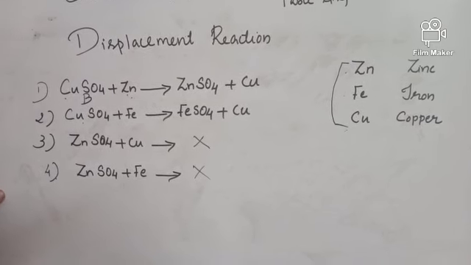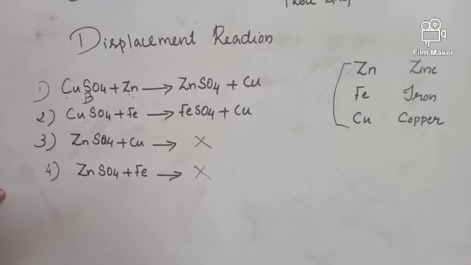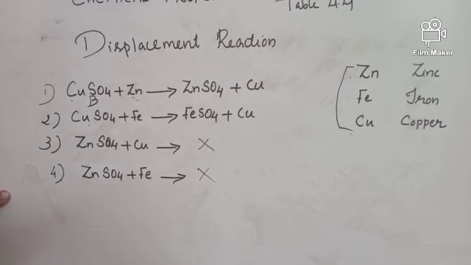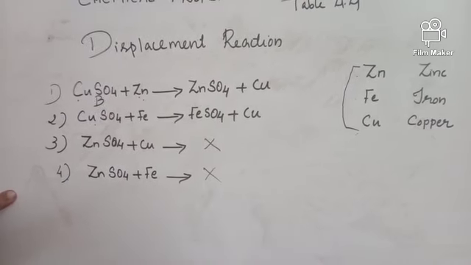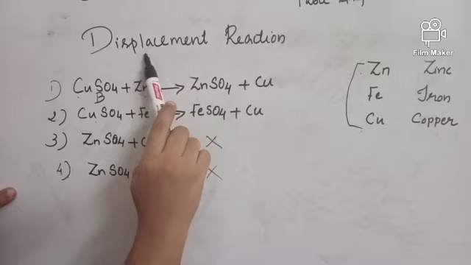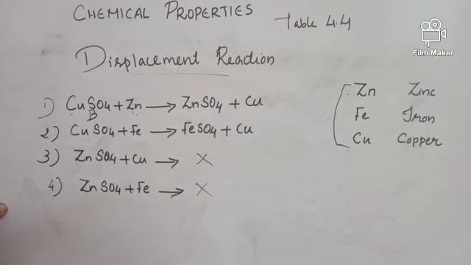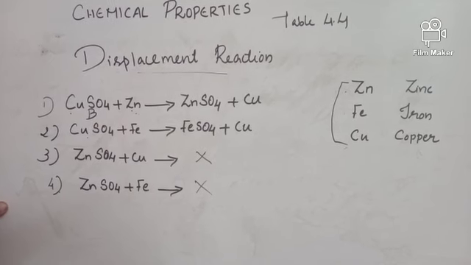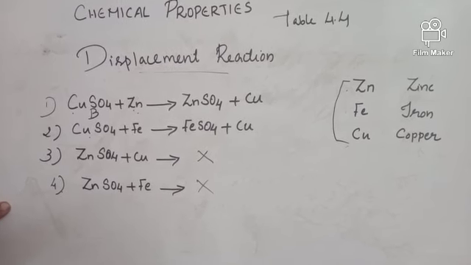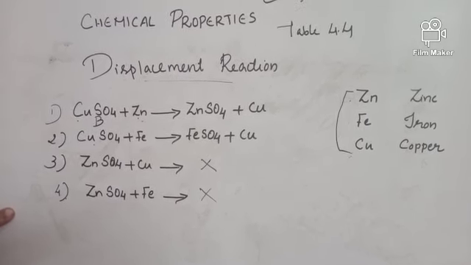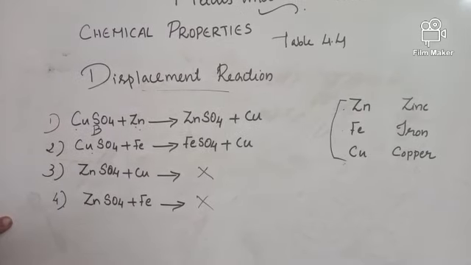So in a displacement reaction, one metal displaces another metal from its solution to form a new compound. If you need to understand displacement reaction, you have to know what the reactivity series is. The reactivity series is the arrangement of metals in the decreasing order of their reactivity. A more reactive metal can displace a less reactive metal.